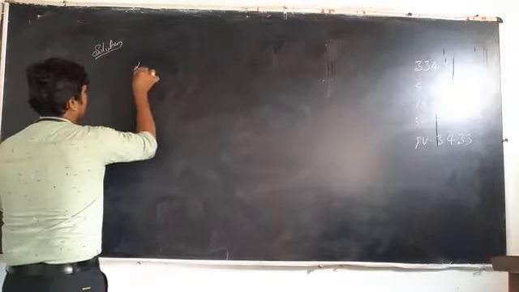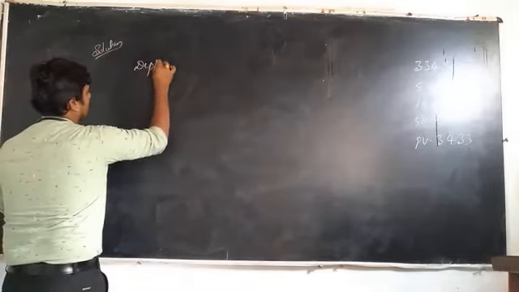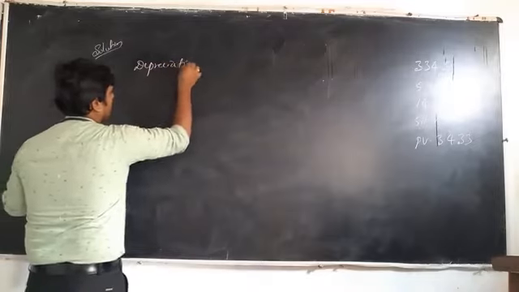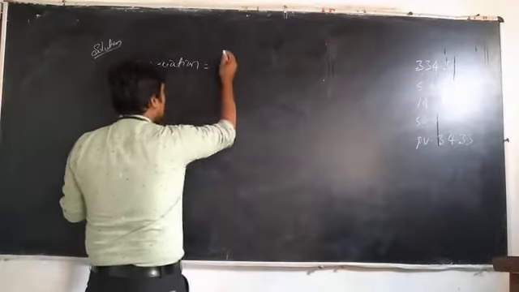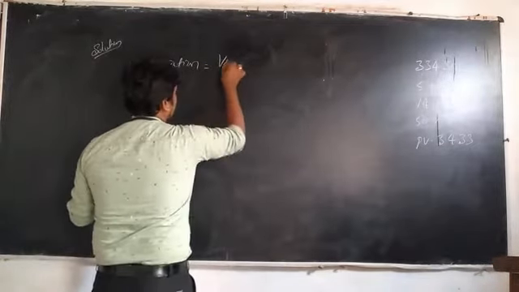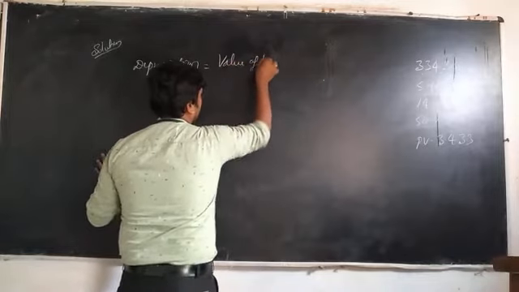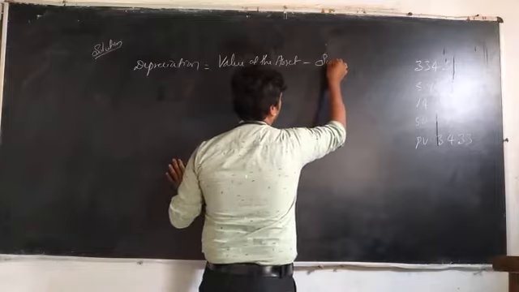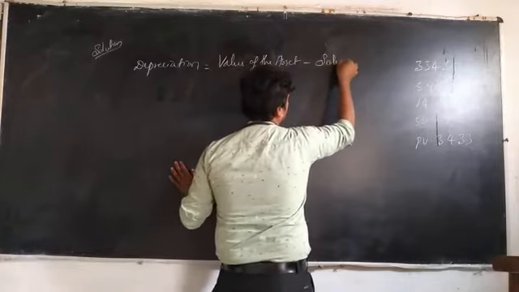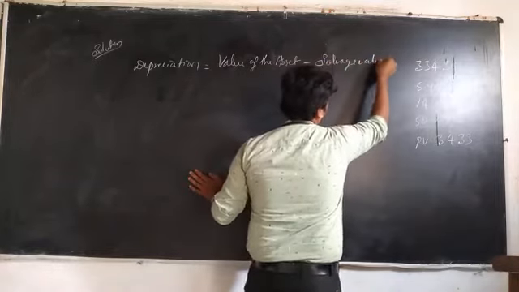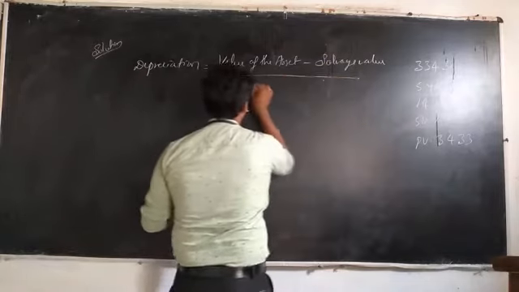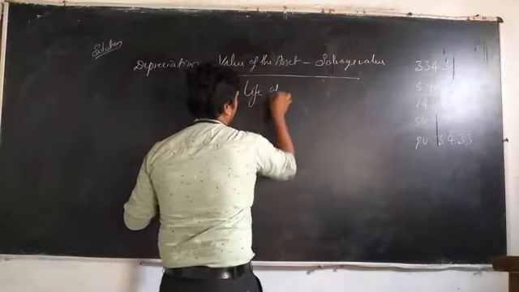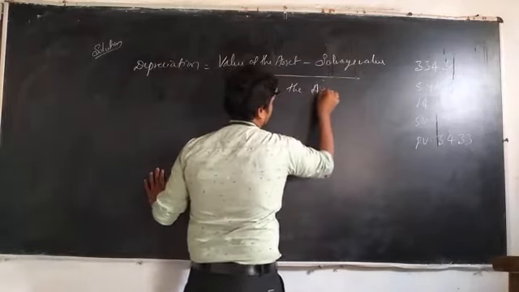First, depreciation. Depreciation is equal to value of the asset minus scrap value or salvage value, divided by life of the asset.